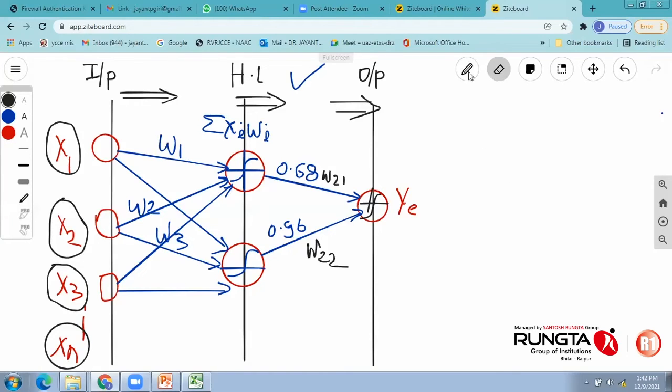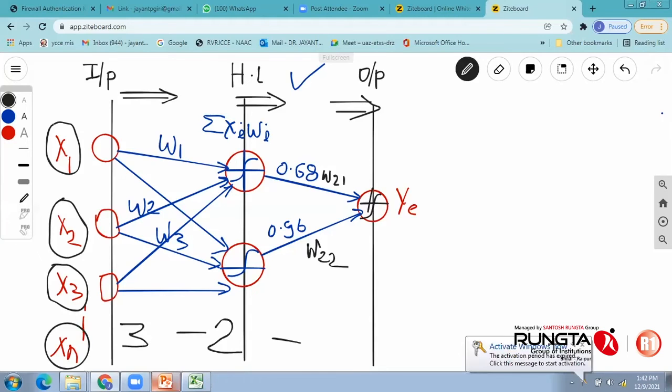Next important thing associated with this is, suppose in the input layer there are 3 inputs. So I may write it as 3 dash. Then in the hidden layer you have 2 neurons, so I will write it as 2 dash. Then at the output layer, suppose we are training it against 1 output, then it is dash 1. So this 3-2-1 is called the topology of a neural network.